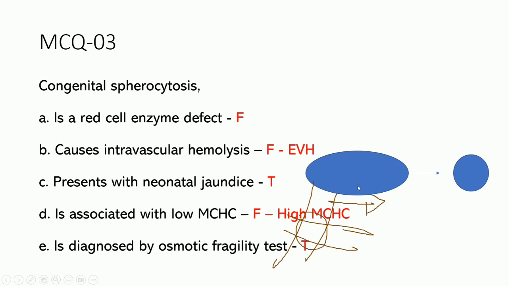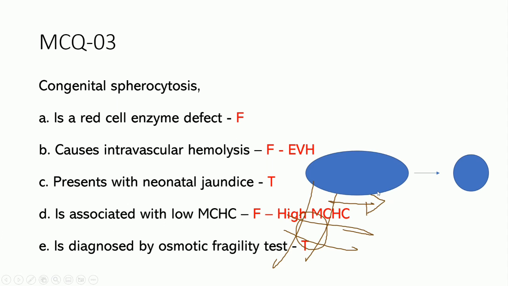Intravascular hemolysis is false, because due to the shape change, the cells get trapped in the circulation within the spleen, the reticuloendothelial system, and get destroyed there. So that is extravascular hemolysis. Spherocytosis leads to splenomegaly. It presents with neonatal jaundice, yes, that is one of the causes we have studied. And it is associated with low mean corpuscular hemoglobin concentration.